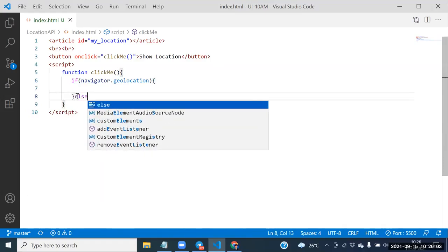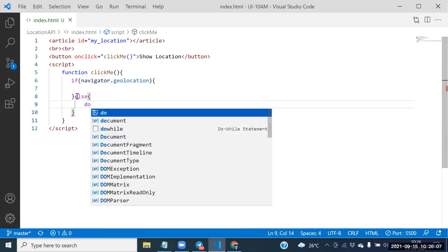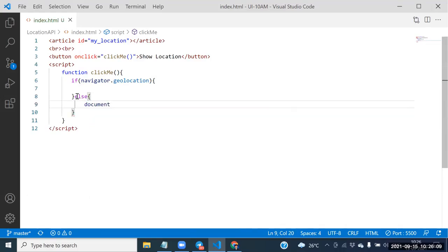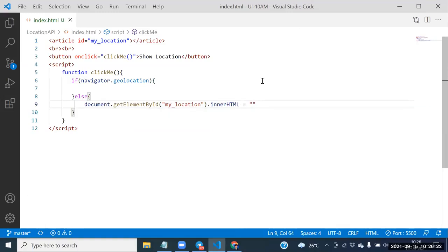Guys, what is the else condition here? Else condition: document dot get element by ID. What do you want to pass? My location. My location dot inner HTML equal to, series one here.